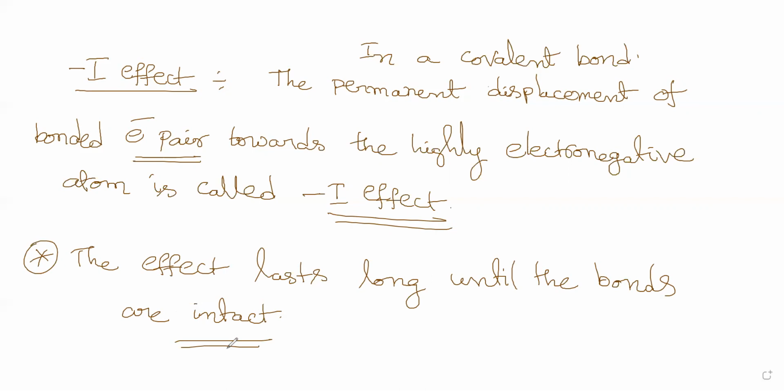Until that bond is there, this effect is always there. That is the fundamental idea you have to keep in mind. So in a covalent bond, the permanent displacement of the bonded electron pair towards a highly electronegative atom is called the minus I effect. I hope I am clear what it is.